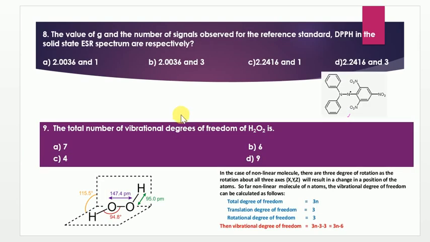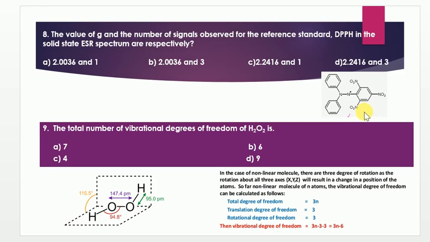Come to the next one, that is the value of g and the number of signals observed in the reference standard, that is DPPH, in the solid state ESR, that is electron spin resonance spectrum. So what is the full form of DPPH? That is diphenyl picryl hydrazide. Here the question is, why do we use DPPH in ESR spectrum?